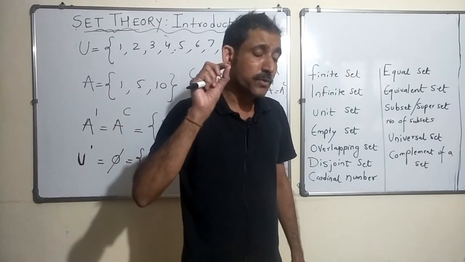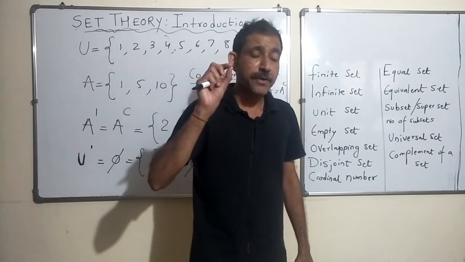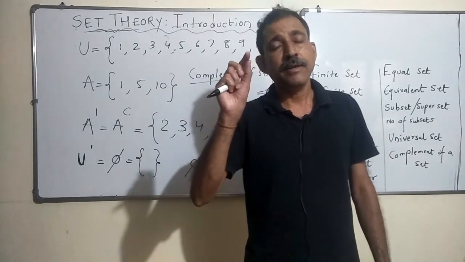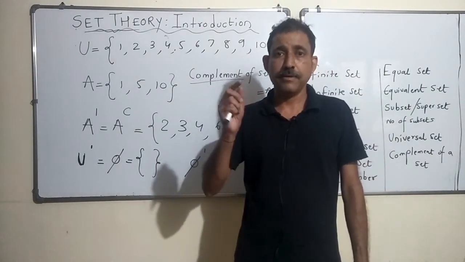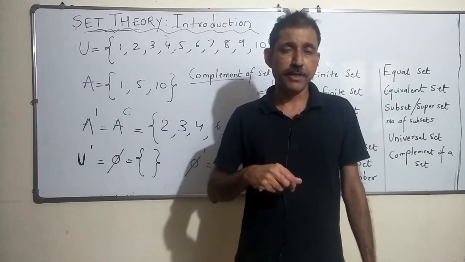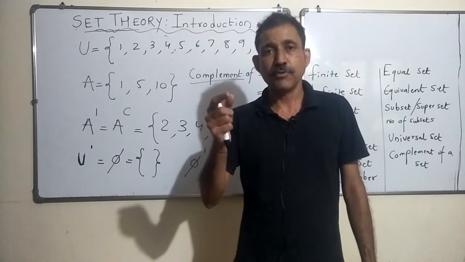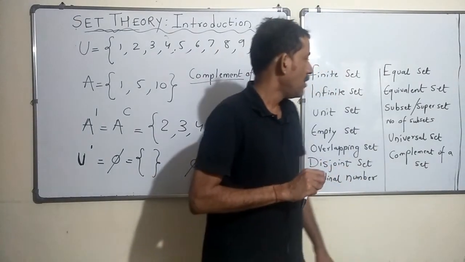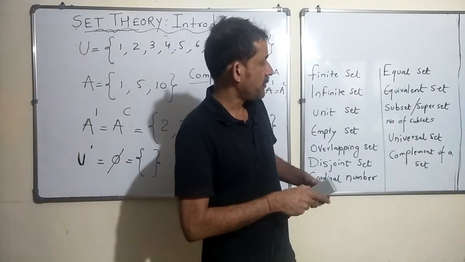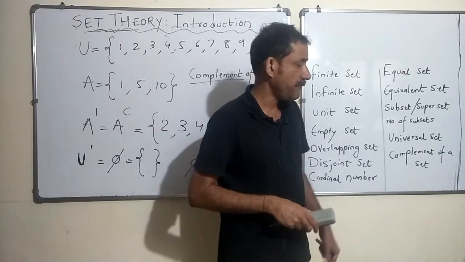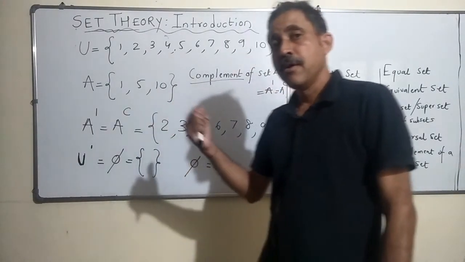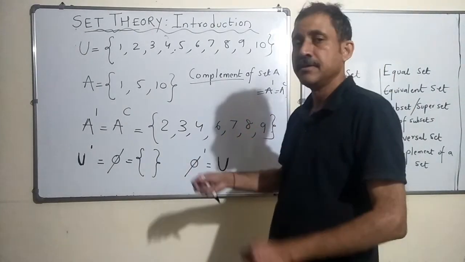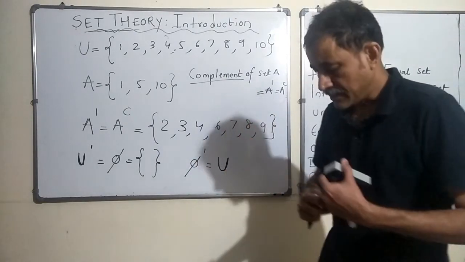And we showed that the number of subsets of a particular set can be 2 raised to n, wherein n is the number of elements in that particular set, and the number of proper subsets would be 2 raised to n minus 1, right? Alright, and then we introduced the concept of universal set, right? And we found out what the complement of a set would look like, what would be the members in the complement of a set. I think that brings us to the end.